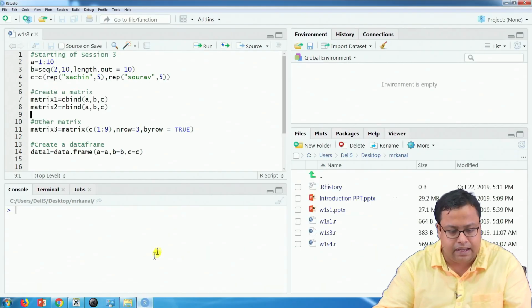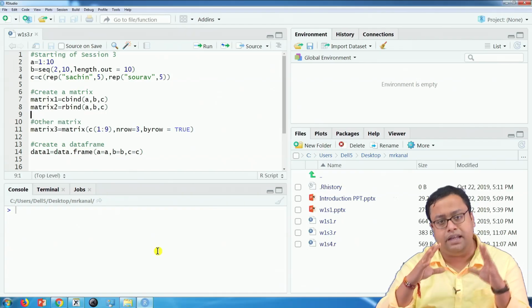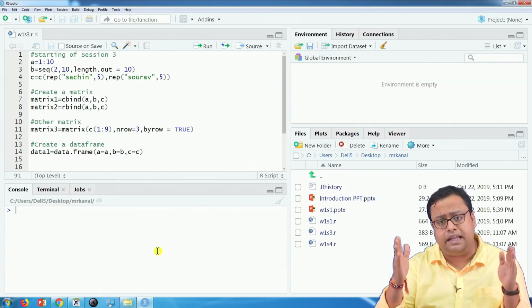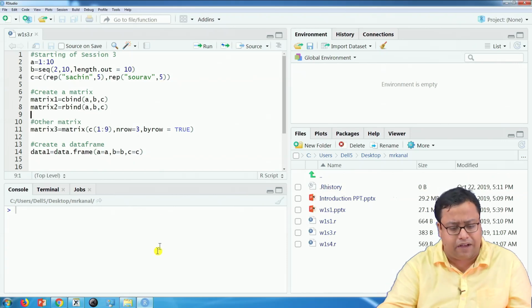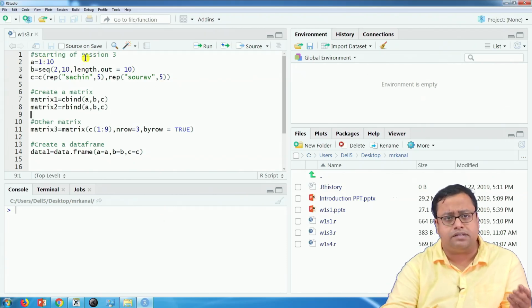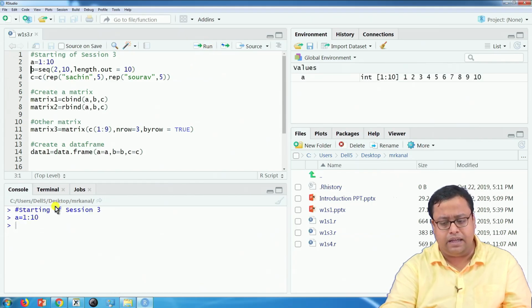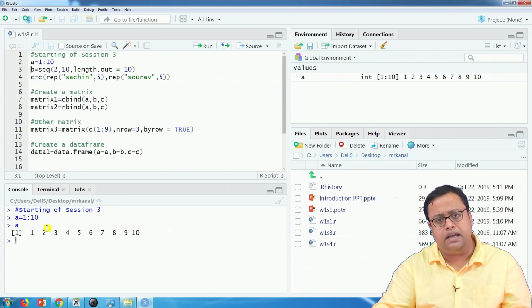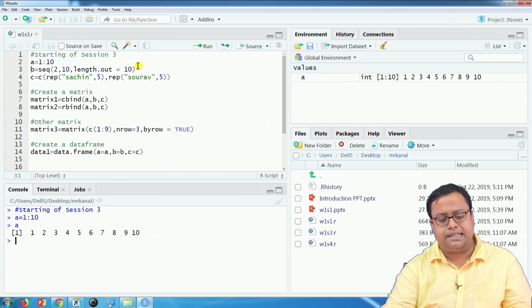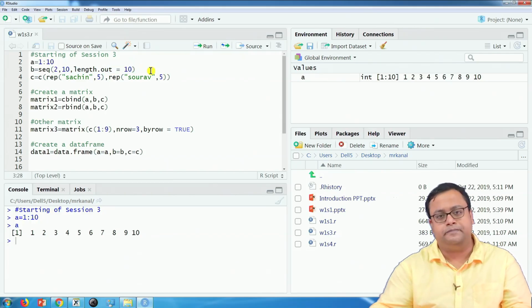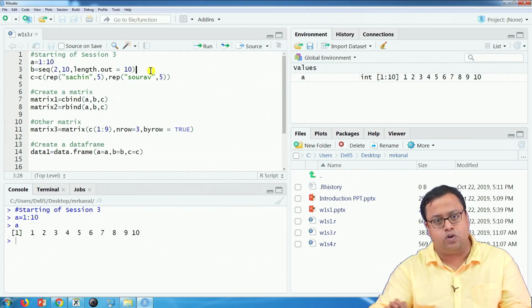Let us say I am creating 3 different vectors, and then I will join them to create a matrix. The first three lines, 2, 3 and 4, you just run on your own and you will understand what they are doing. The first line creates 1 to 10, an integer vector which starts from 1 and goes up to 10. B is a sequence which starts from 2, ends at 10, and the length out is 10.